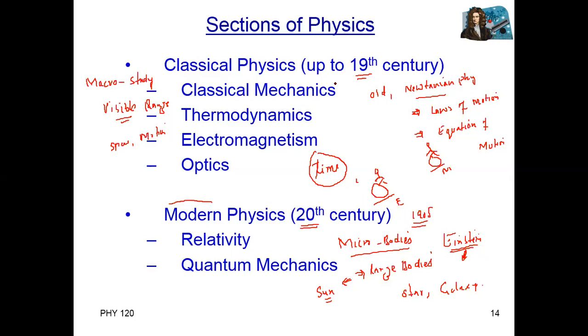In modern physics, we study very small bodies or very large bodies. A very small body is like an atom. What is inside the atom? What are the interactions between molecules, atoms, for example electron, proton? For very large bodies, we study the sun, the solar system. For example, what is the interaction between stars and galaxies? For example, black holes. But in classical physics, we study all those materials which are in the visible range. So, classical physics and modern physics.